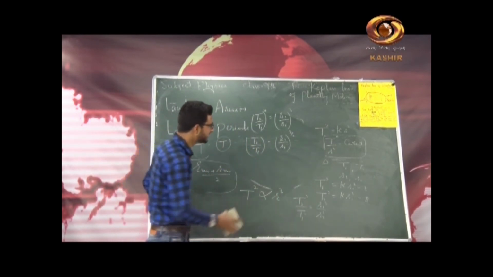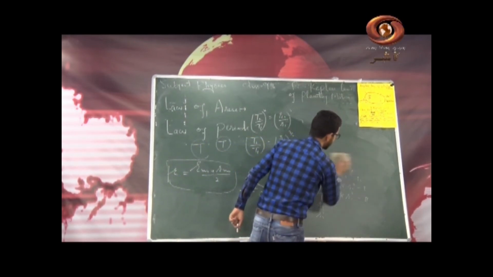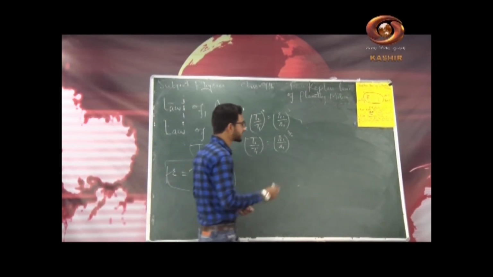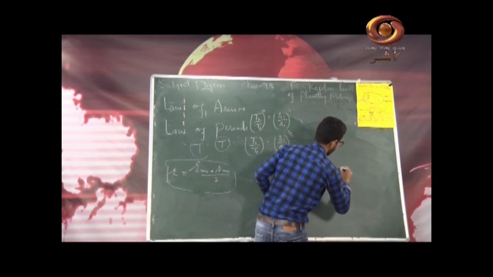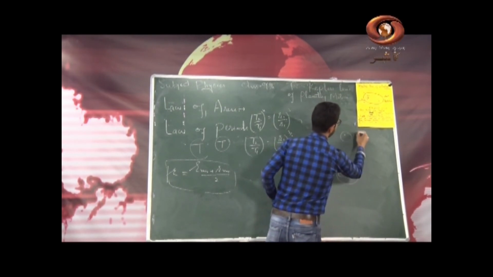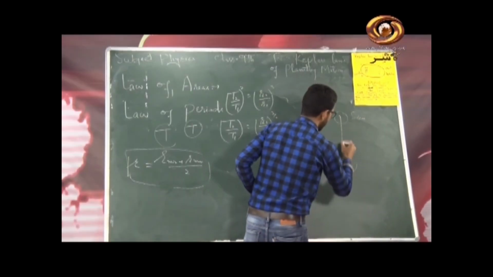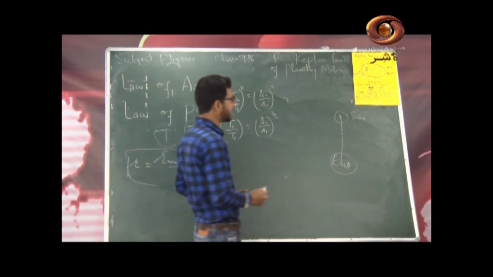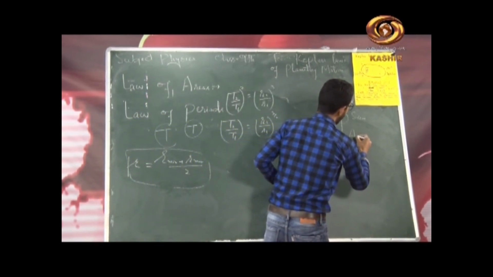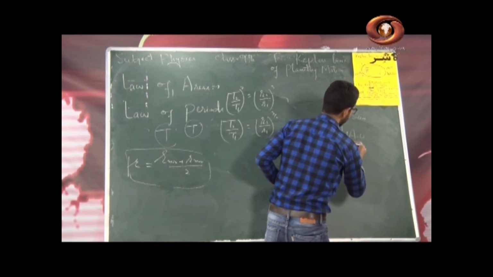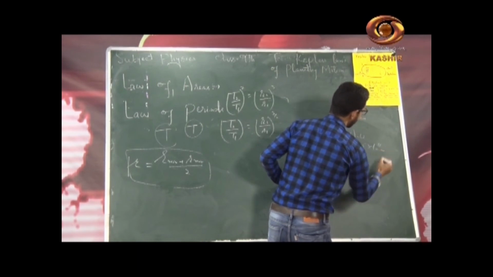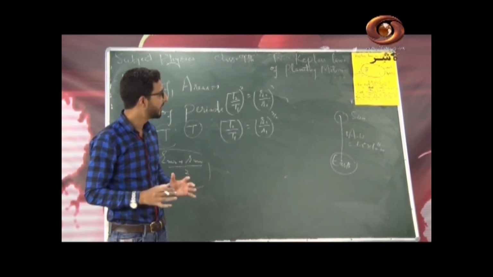Now let us apply this very law to the Earth-Sun system so as to remember the value of k for the Earth-Sun system. So let me consider here Earth, and this is the Sun. Do you remember the average distance between Earth and Sun? याद है ना आपको, मैंने ही पढ़ाया था आपको. The average distance between Earth and Sun is equal to 1 astronomical unit, that is equal to 1.5 into 10 raised power 11 meter. This is the average distance between Earth and Sun.